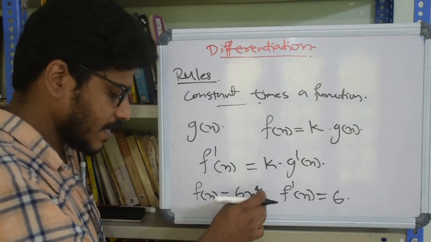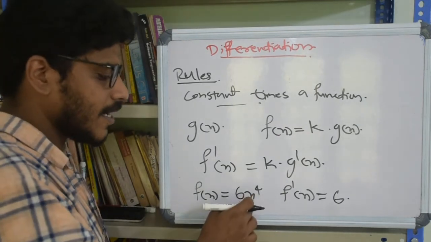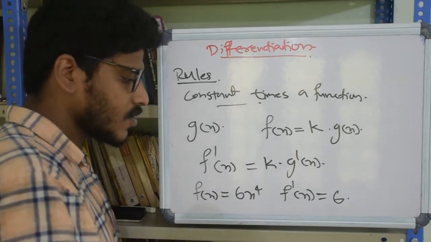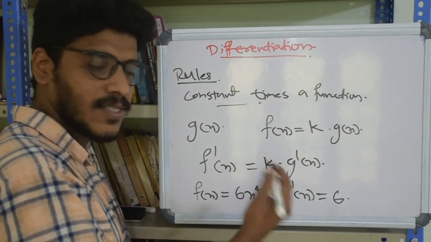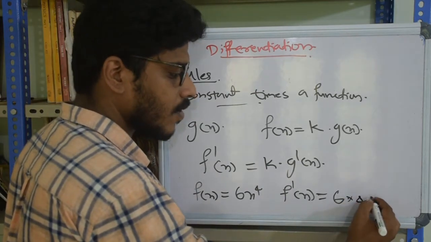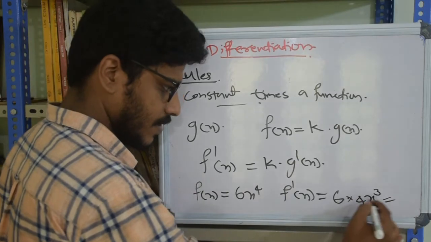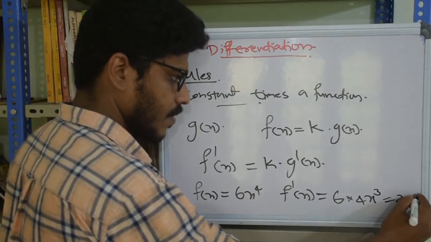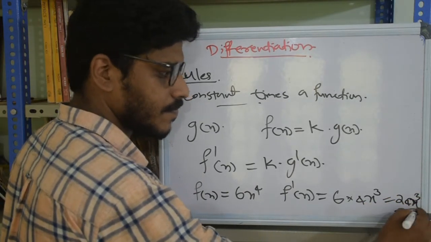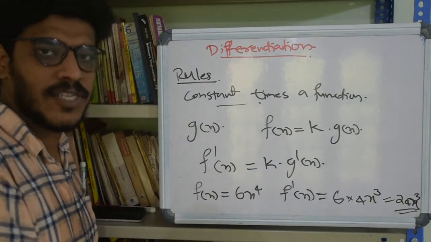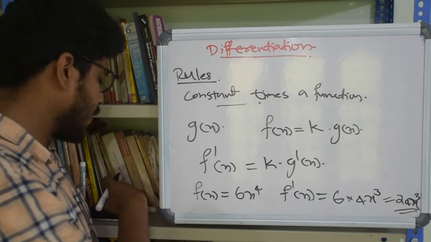This is a power function, and the derivative of x raised to n is n into x raised to n minus 1. So the derivative will be 6 into 4 x raised to 4 minus 1, which is 3. So 4 into 6 is 24x cube.